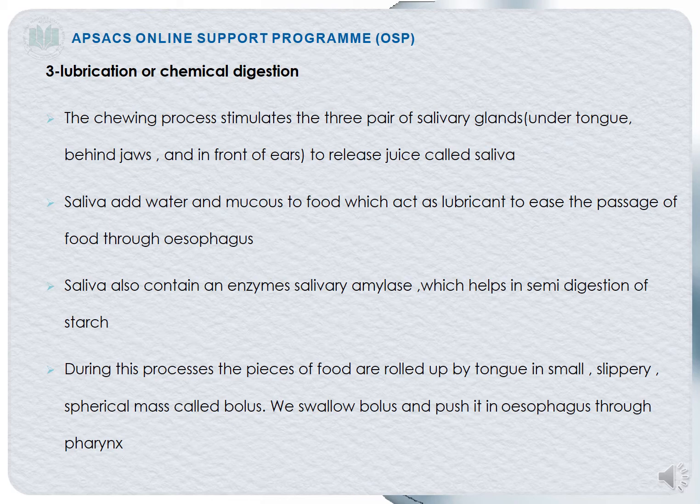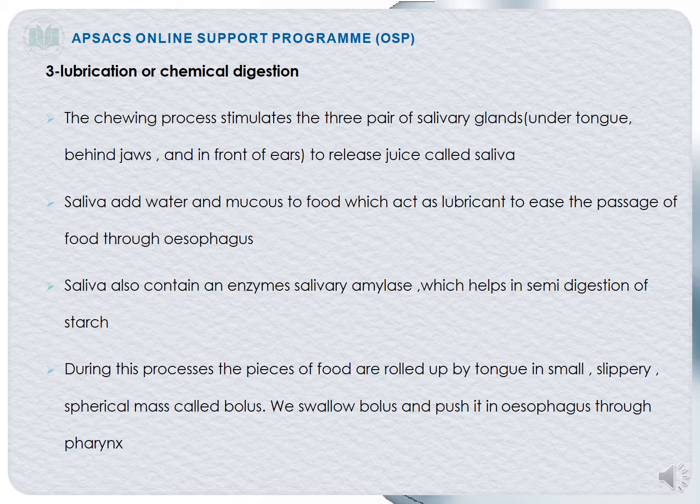Because it has to be passed through the esophagus, and for the easy passage, the food should be lubricated. So saliva adds water and mucus to the food, which act as a lubricant to ease the passage of the food through the esophagus.